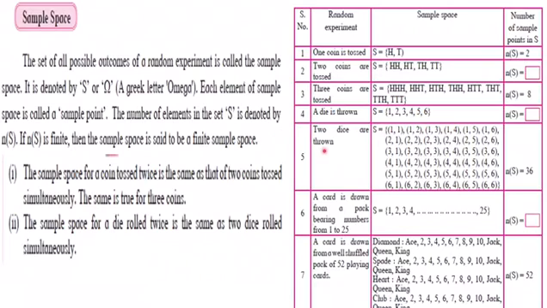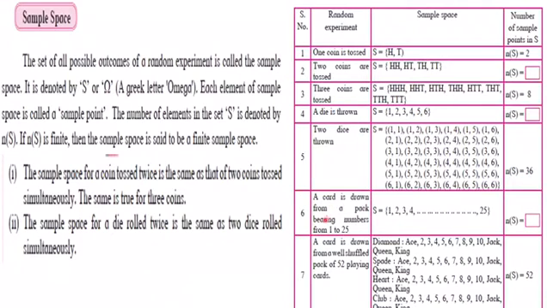When 2 dice are thrown, so you have combinations, you may get 1, 1. That is both the dice will contain 1. You may get 1, 2, 1, 3, 1, 4, 1, 5, 1, 6. Like that 2, 1 to 2, 6, like that 6, 1 to 6, 6. So total you have 36 elements, sample points over here.